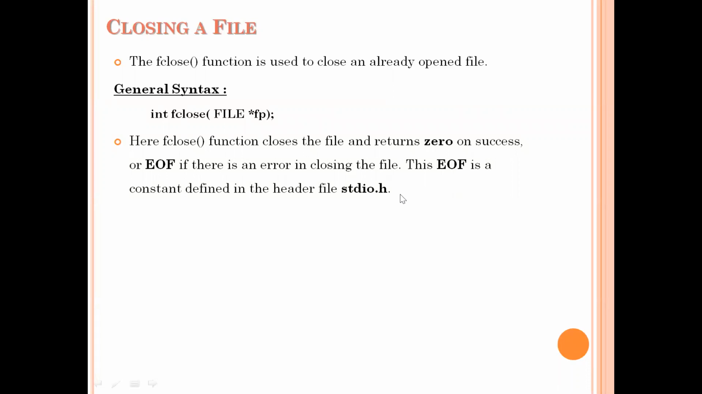All these file functions like fopen, fclose, putc, getc, fscanf, fprintf are available in the stdio.h header file. In that header file, we have one constant, EOF, for specifying end of file. While closing your files, if the file closes successfully, it will return 0. Suppose there is any problem, it will return an error message.